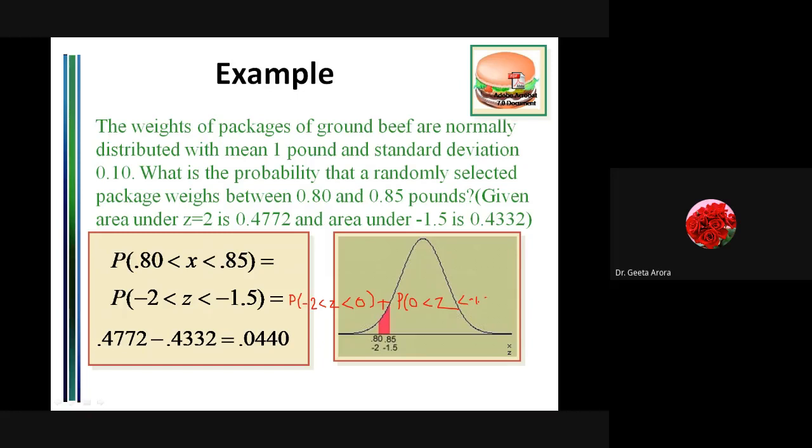This is how we can write the continuous interval into two parts. Correct? Now we know this is from minus 2 to 0. Minus 2 to 0 means the same area as we have from 0 to 2. We can't do it directly, so we write this as the same as 0 to 2 because of symmetry. This can be written as 0 to 2.